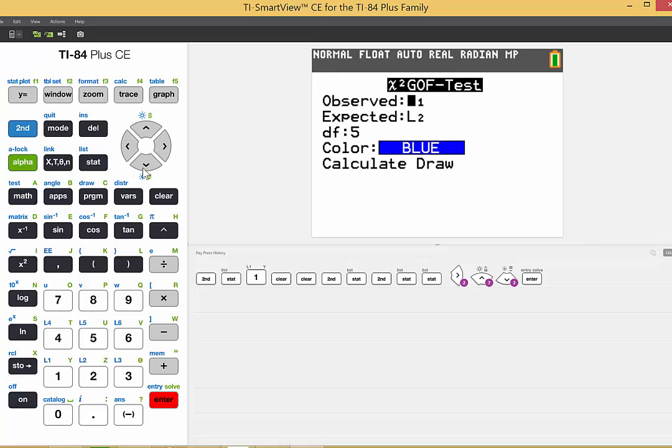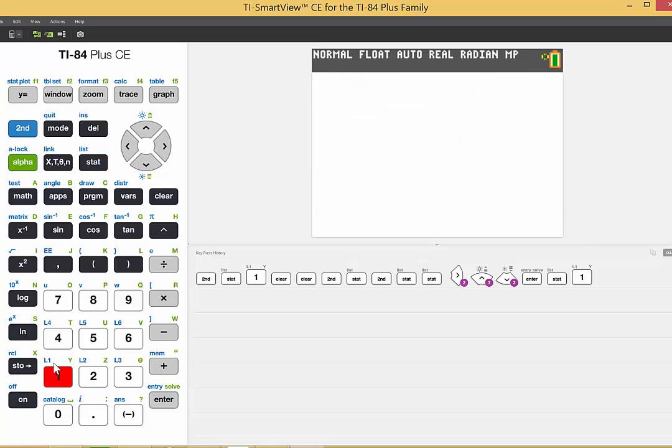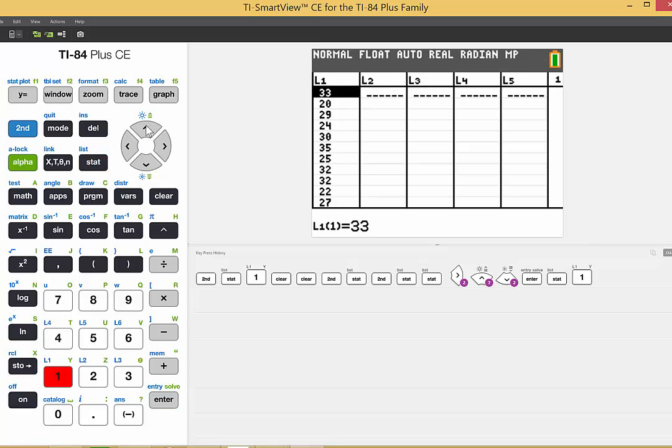So we're going to need to go type those values in. So we'll go to Stat, Edit, and we'll clear list 1. We'll do that by highlighting the list name and hit Clear and Enter. And now we've cleared that list, and we're going to want to put the observed values in that list.